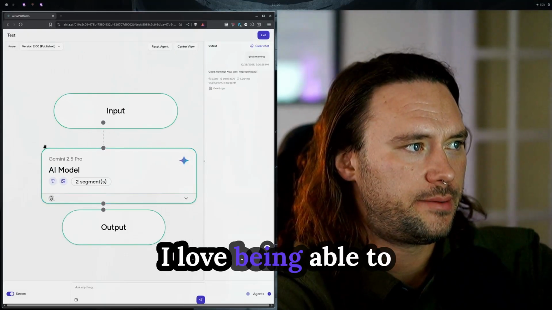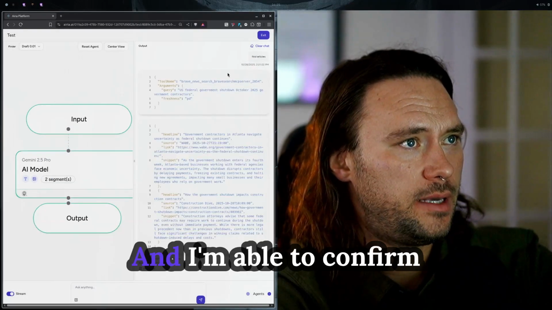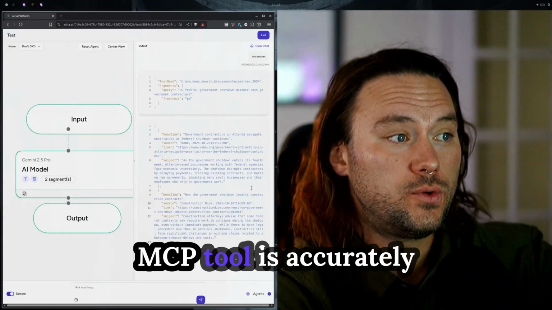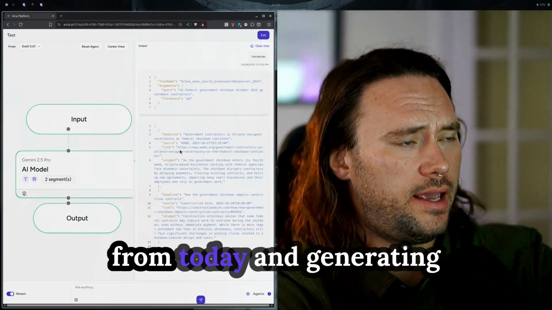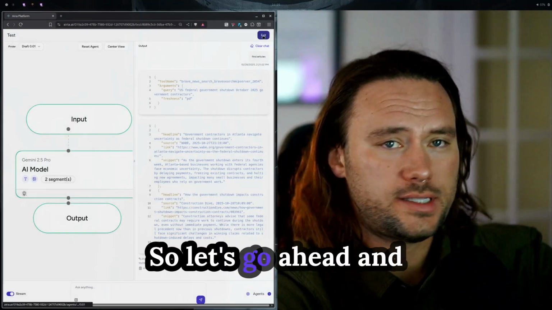As I was mentioning, I love being able to see the reasoning. You can see these nodes light up. That's very intuitive. And I'm able to confirm that the Brave browser MCP tool is accurately fetching relevant content from today and generating little snippets as well as the relevant headlines. So let's go ahead and set up our next agent.